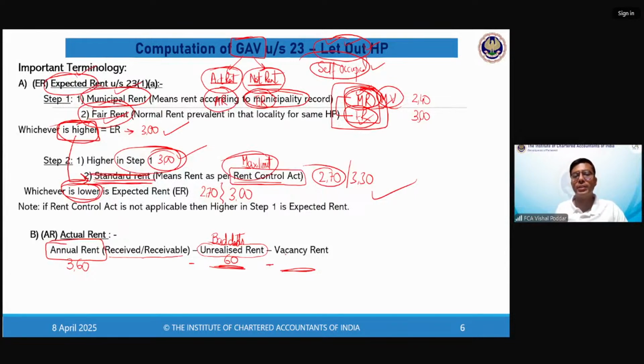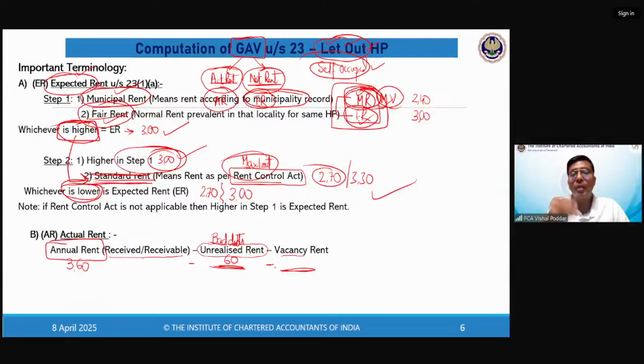Now what is vacancy? Vacancy rent will happen in that scenario where, pay attention, your property was idle for a few months. So let us say I want to give my property on rent. I have fixed the rent as 30,000. But now in the month of April, there is no tenant. Again in the month of May, there is no tenant.